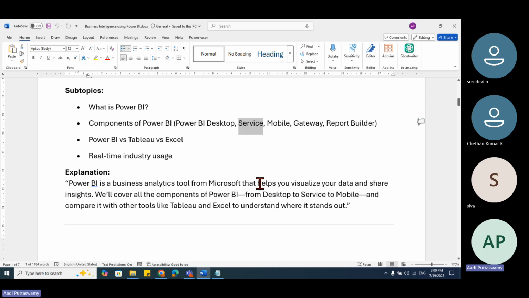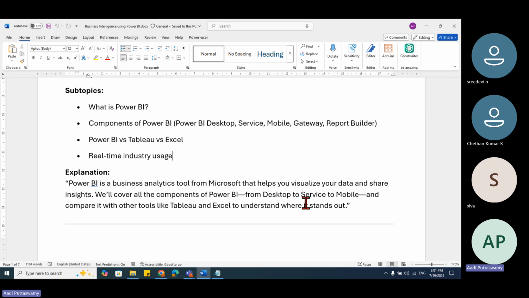So we will be learning this Power BI desktop and service. But otherwise, we also have some components, like the mobile, where we can see the reports. We have something called the gateway. I'll not go in depth on all this because these are all different chapters. Once we come to the chapter, I'll explain. Now I'll just briefly explain what we learn.